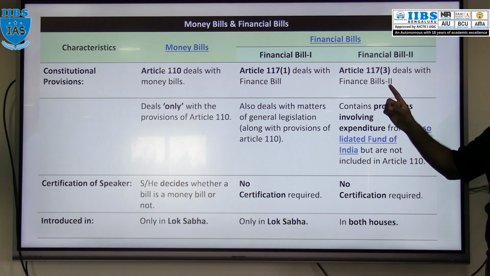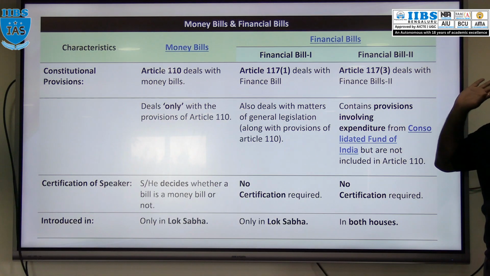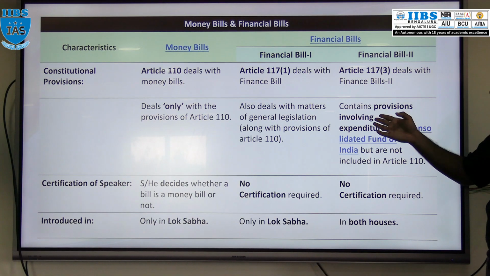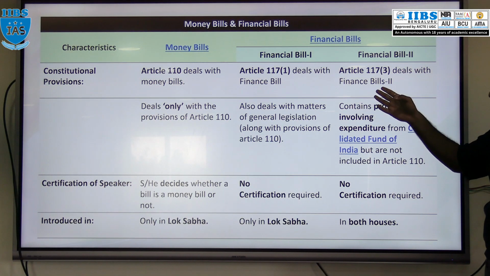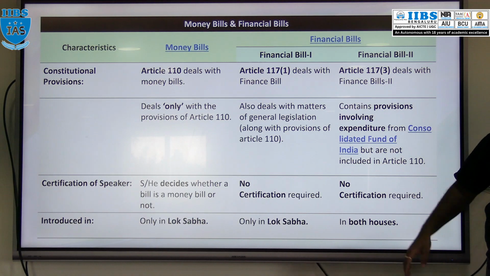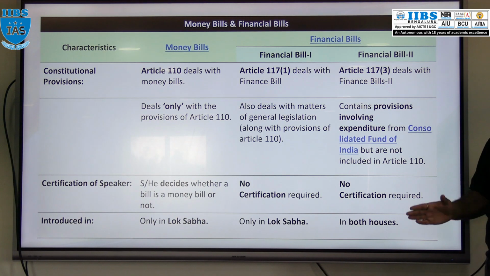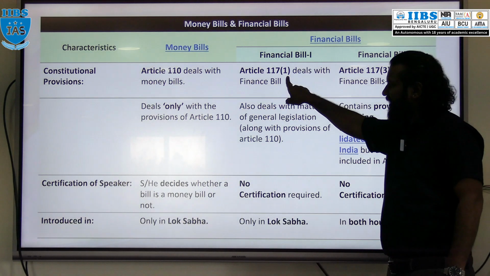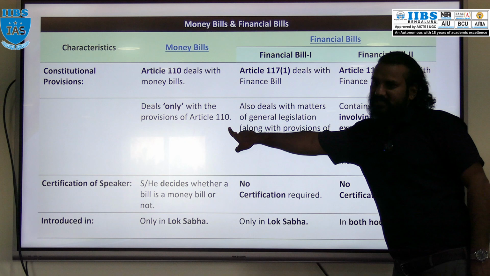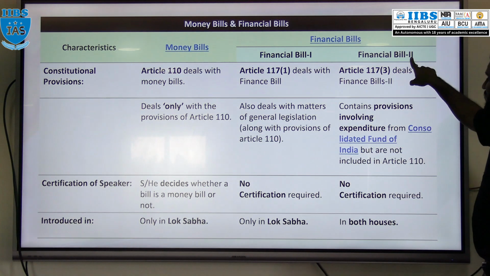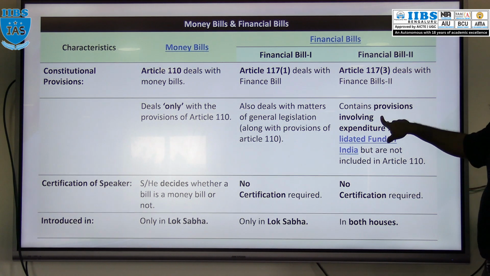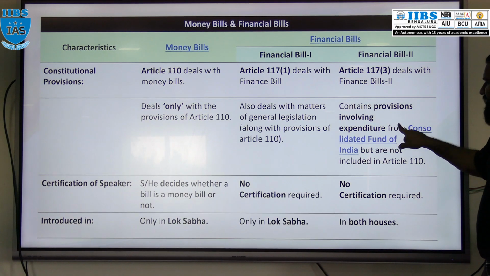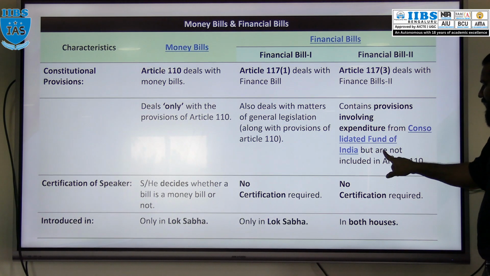A money bill deals only with the provisions mentioned in 110. But Finance Bill 1 deals with matters of general legislation, meaning it also deals with the provisions in this article also. Finance Bill 2 deals with expenditure from the Consolidated Fund of India but not included in Article 110.